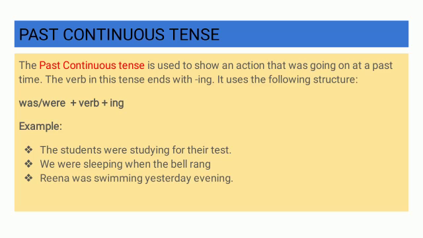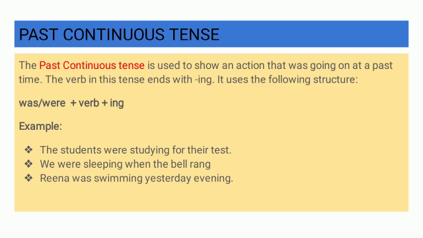The past continuous tense is used to show an action that was going on at a past time. The verb in this tense usually ends with ing. The structure of the past continuous tense is was or were plus verb plus ing. Here are few examples for the past continuous tense.